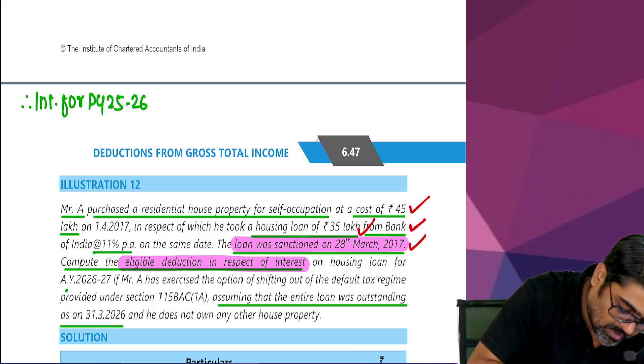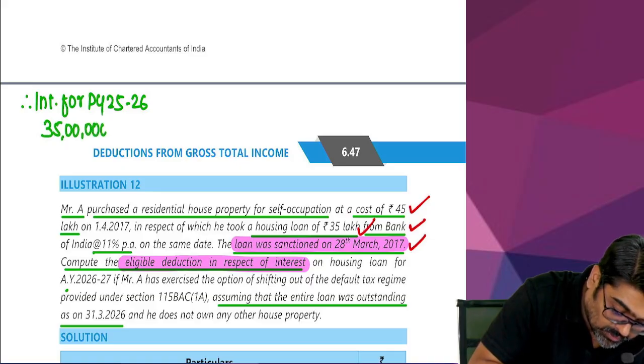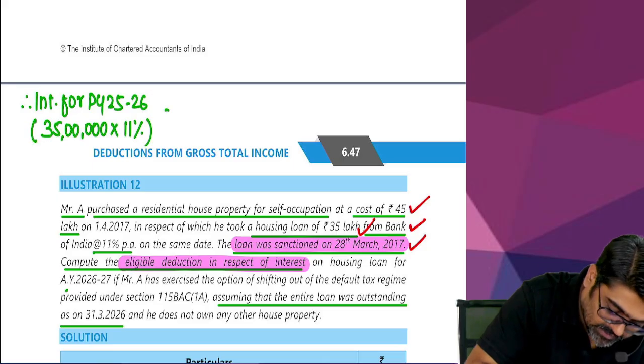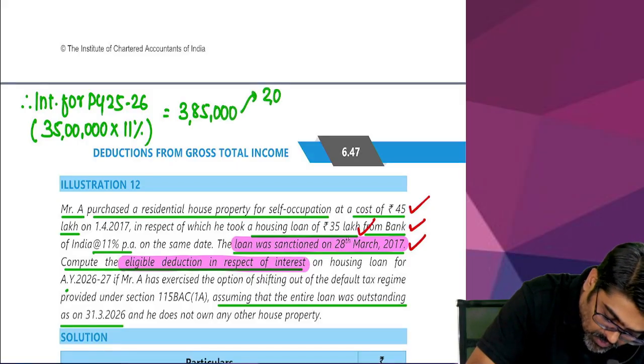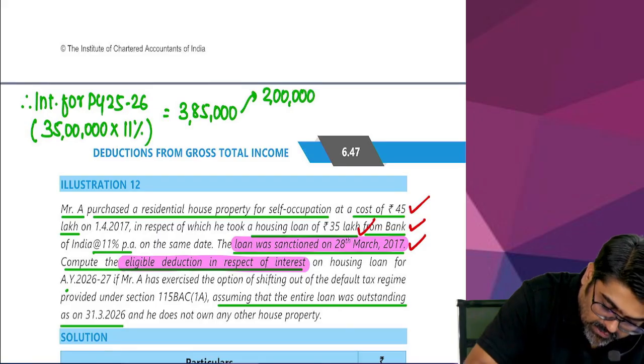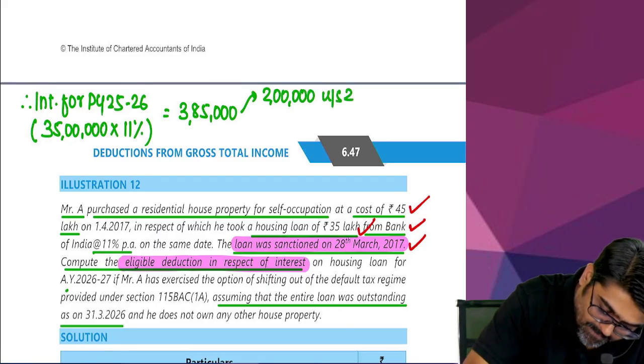How much is the loan amount outstanding? On that, how much interest? 11% will be. Now, don't you think out of this 3,85,000, 2 lakh will be allowed under section 24 clause B under the head house property?